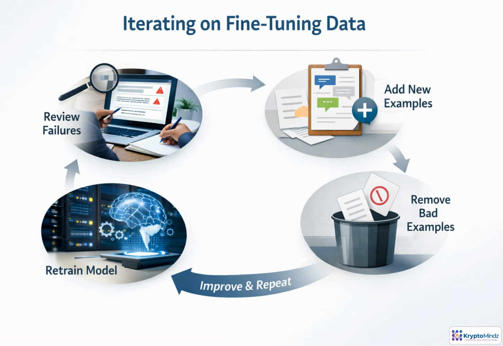Fine-tuning data is not a one-time cleanup task. After training, look closely at where the model fails. Those failures show what the dataset is missing, which instructions are ambiguous, and which examples may be teaching the wrong behavior. Add examples for repeated mistakes and edge cases. Remove or rewrite bad examples. Then retrain and evaluate again. Each loop brings the dataset closer to the behavior you actually want.